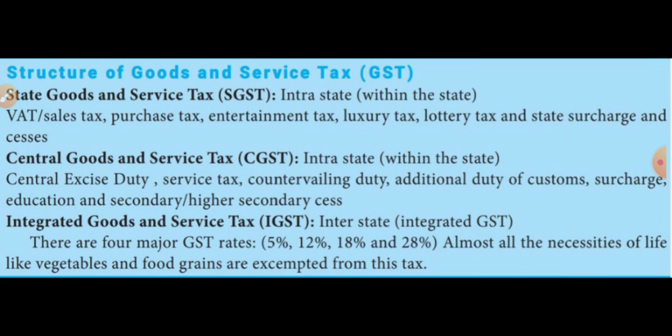Now, state goods and services tax means the taxes levied in the areas of sales tax, purchase tax, entertainment tax, luxury tax. Luxury tax is also a type of sales tax. Then lottery tax, which is imposed on certain products. And state surcharge and cess. That means additional charge or tax. Cess means tax on tax. These are the state goods and service tax.